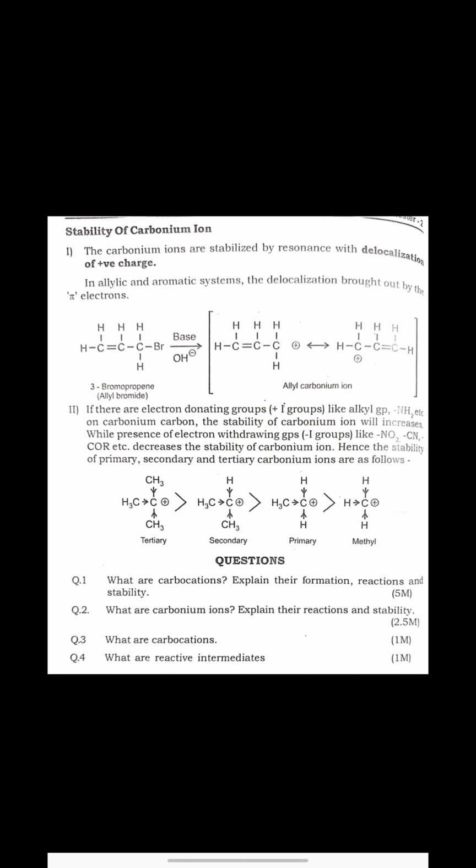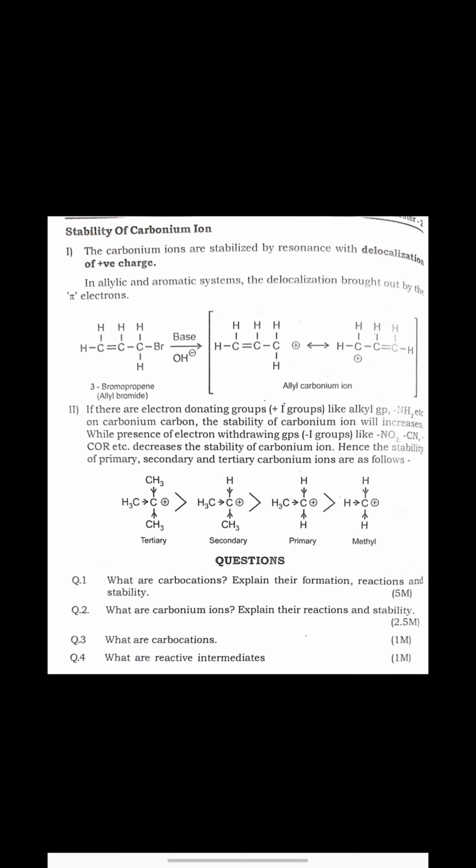So delocalization of positive charge takes place here, so we get more than one structure, and in that way we can say that this carbonium ion is stable because delocalization of positive charge is possible here.